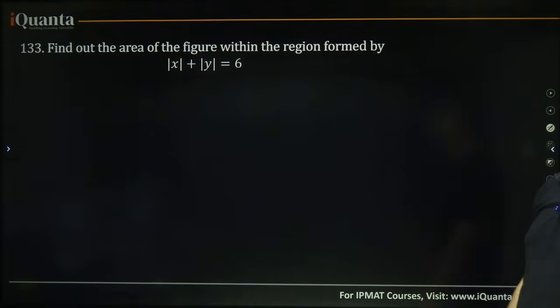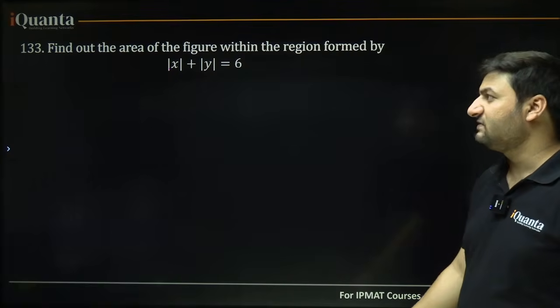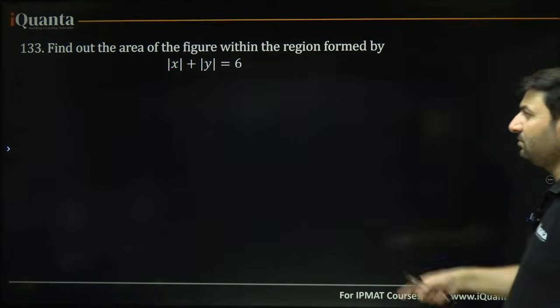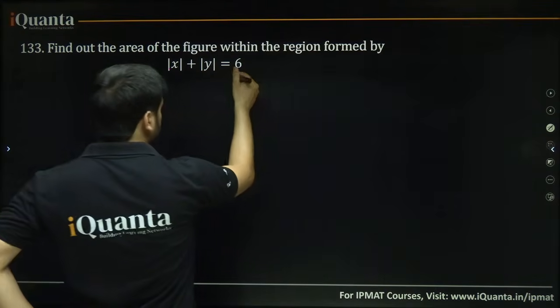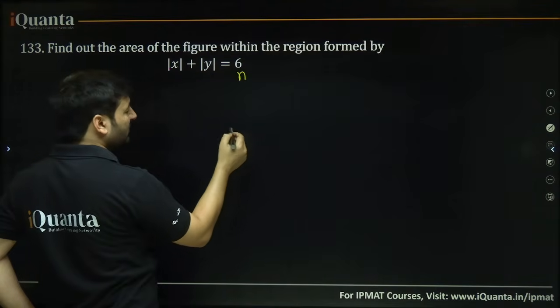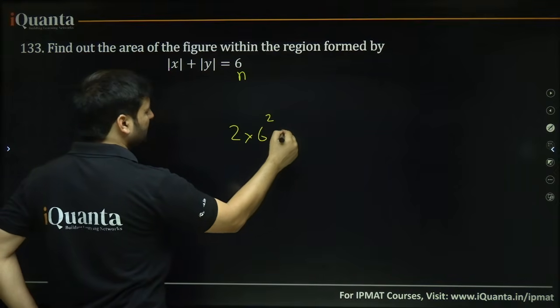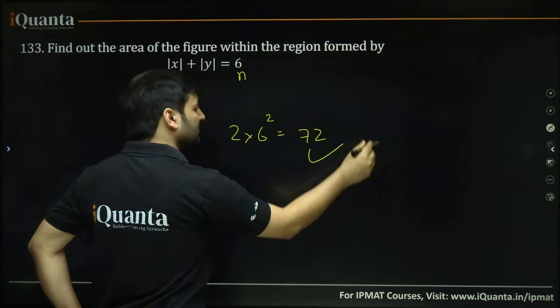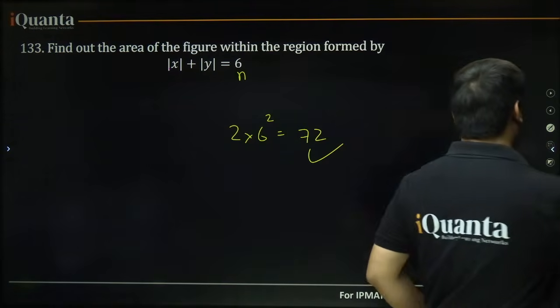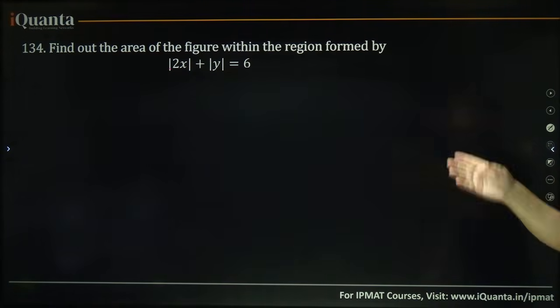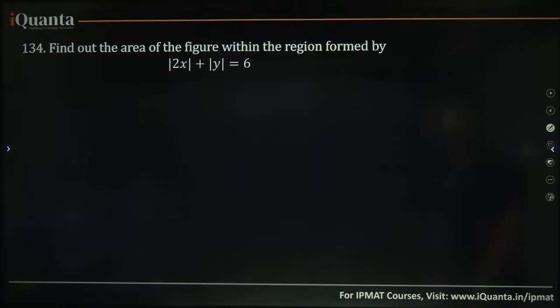So if they ask you a question like this, I think this is a PYQ as well. Find out the area of figure within the region formed by mod x plus mod y equals to n. This is your n, okay. So that's 2n square, 2 into 6 square, that is 72 units, okay. As easy as that. What about this? Find out the area of the figure within the region formed by this.